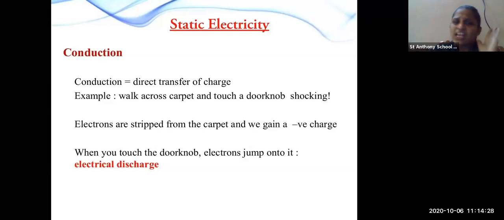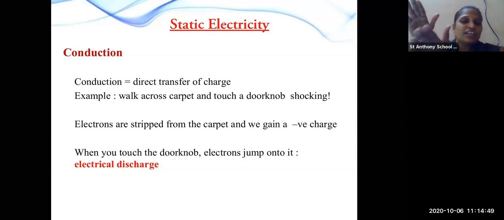Electrons are stripped from the carpet and we get negative charge. If our leg is carrying positive charge and the carpet is having negative charge, what will happen? The electrons are stripped from the carpet and we gain the negative charge.